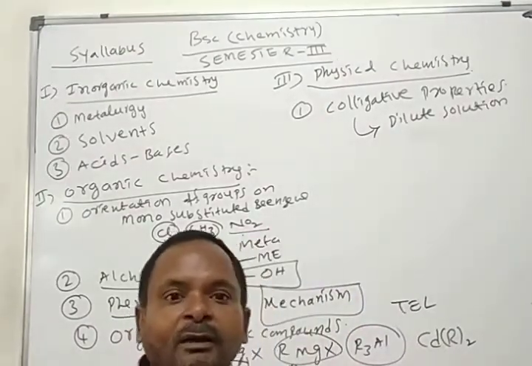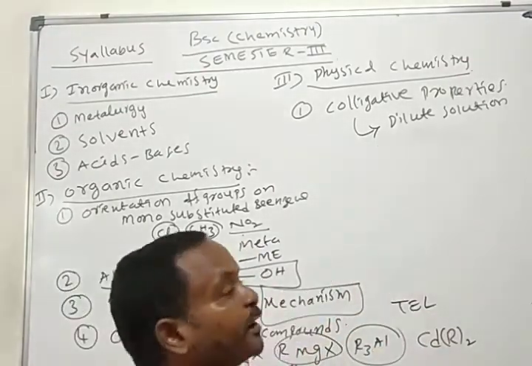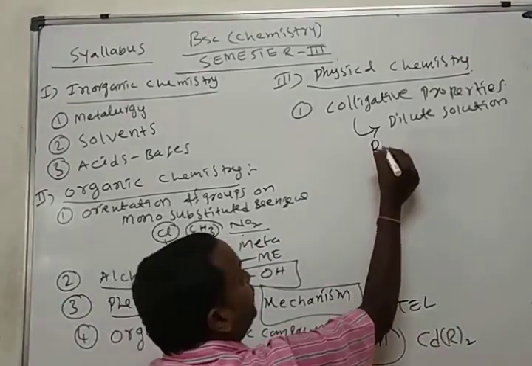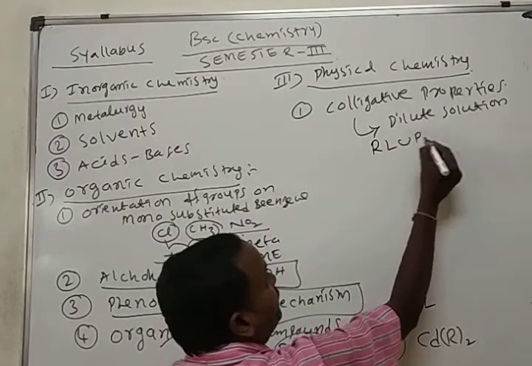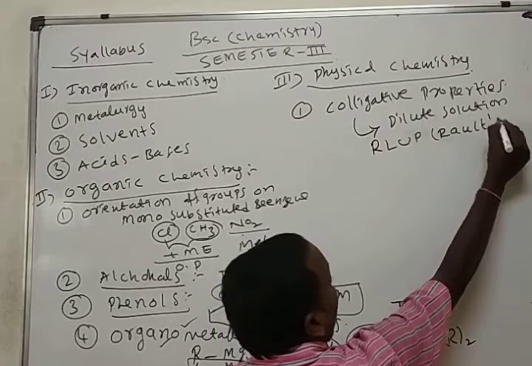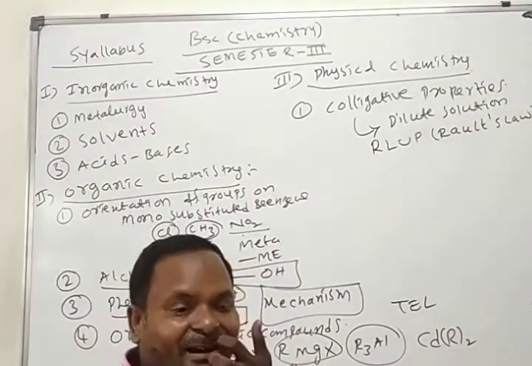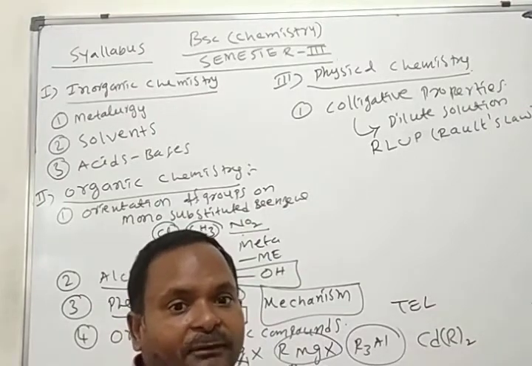Here we have the 4 colligative properties. What are those? Relative lowering of vapor pressure. Here we are reading about the Raoult's law. What is the vapor pressure? What is the lowering of vapor pressure? What is the relative lowering of vapor pressure?